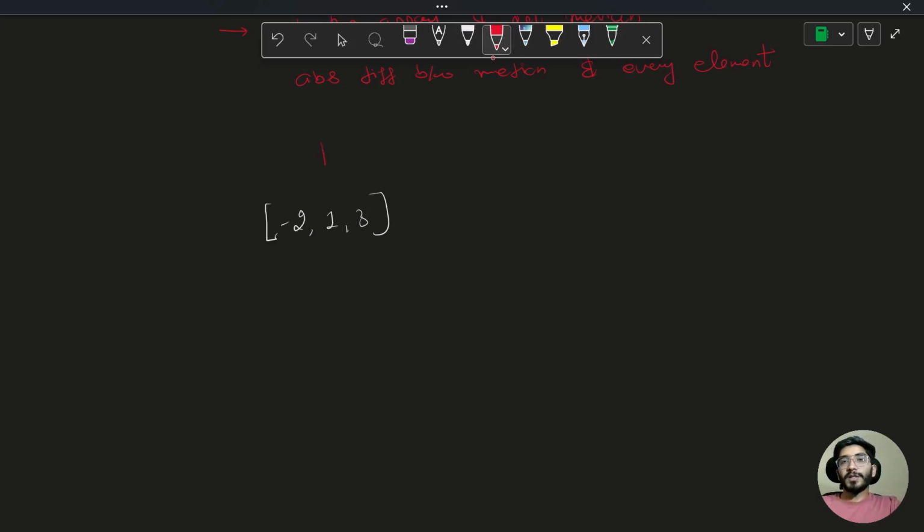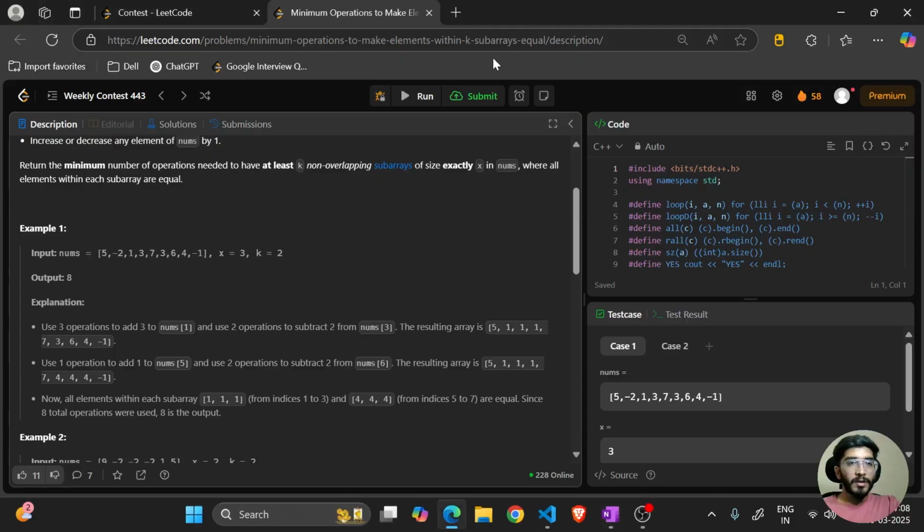What will be the median of this? 1. If this is the median, what are the number of operations needed to shift minus 2 towards 1? 1 will be from minus 2 to 1, 1 from 0 to 1, which is the absolute difference between them. 3. Absolute difference between 1 and median, 0. Absolute difference between 3 and 1, 2. So the total number of operations needed is 5.